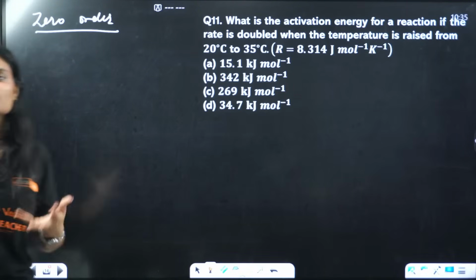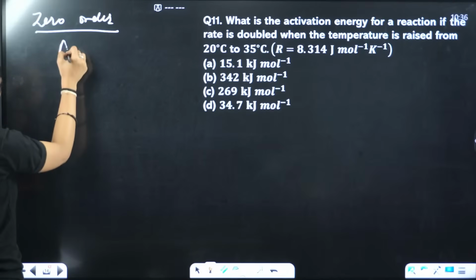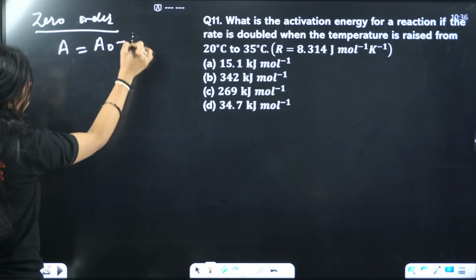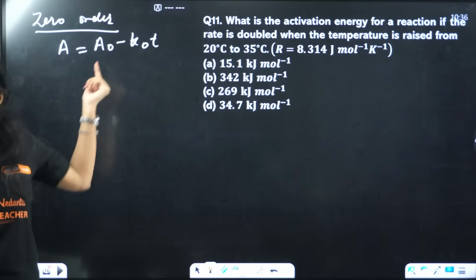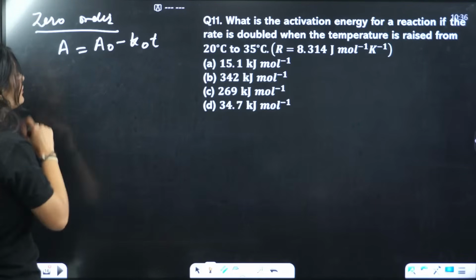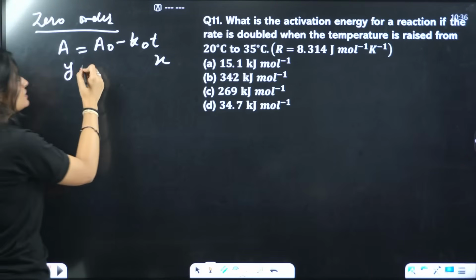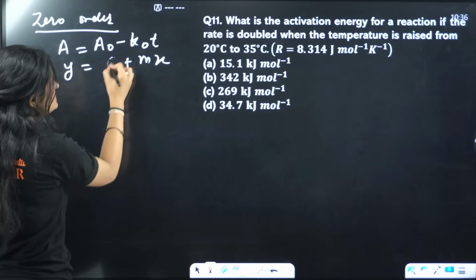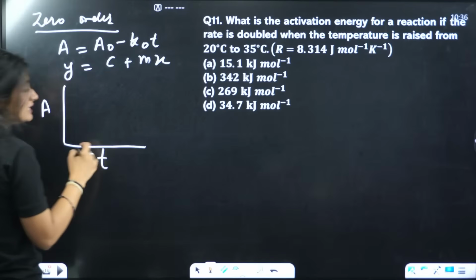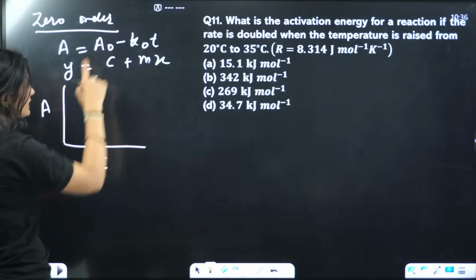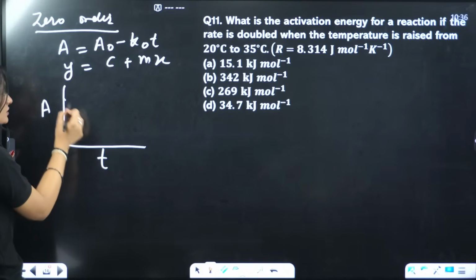What is the equation for zero order of a reaction? For a zero order reaction, the equation is simple: A equals A naught minus K0 t. K0 means the rate constant of zero order reaction. This looks like a straight line graph, right? If I take t as the x and A as the y, this will be mx plus c. So if you plot A on the y-axis and t on the x-axis, the graph will have an intercept of A naught, and the slope is negative, minus K0.